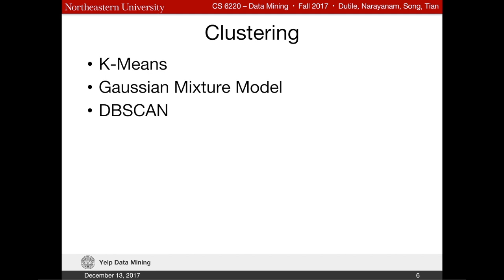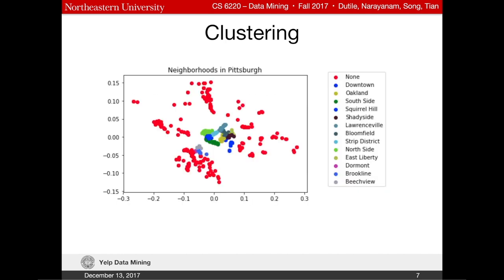To discover what neighborhoods in Pittsburgh may be known for a particular cuisine or attribute, we performed 3 clustering techniques: K-means, GMM, and DBSCAN. K-means and GMM produce the better results, so we'll focus on these methods. To get a quick idea of the neighborhoods we're looking at, here's a scatter plot of Pittsburgh neighborhoods. The downtown area is known for its nicer restaurants, and the Bloomfield neighborhood is known as Pittsburgh's Little Italy. We were hoping to find these clusterings in our results. The restaurants with no neighborhood tag in red were filtered out for our analysis.